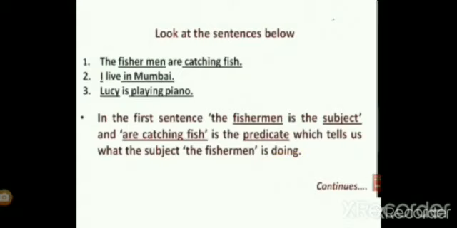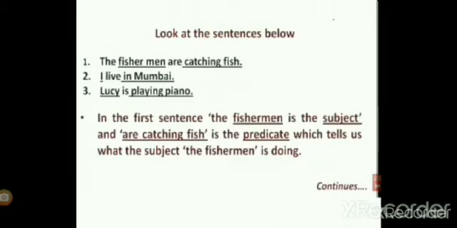Now look at the sentences. Listen carefully, kids. On the previous slide, I told you to look at groups of words. Now I am telling you to look at sentences. So look at the sentences and learn them with me. The fishermen are catching fish. Look at the fishermen. The is capital, so this is our sentence. The first word of the sentence will be capital and it ends with a full stop.